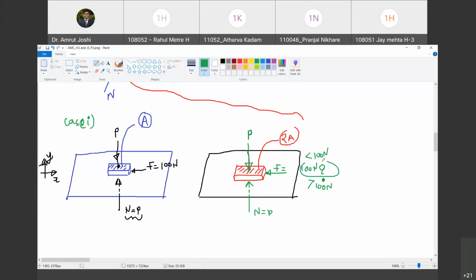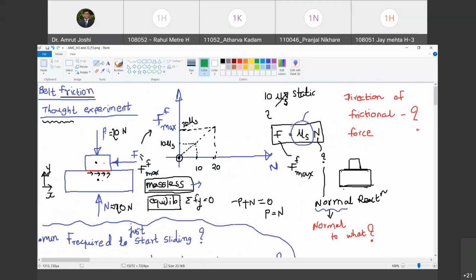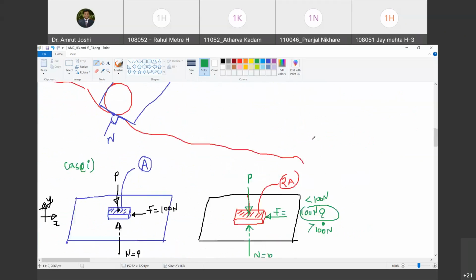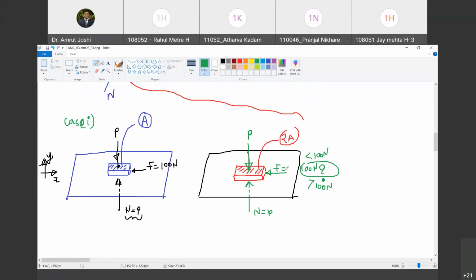Because if you look at the law of friction, it is only a function of the normal reaction. It is not a function of the area in contact. Do you agree with me? Yes. Therefore, in this situation, we will require F equal to 100 Newton itself to have impending motion between the duster and the tabletop.